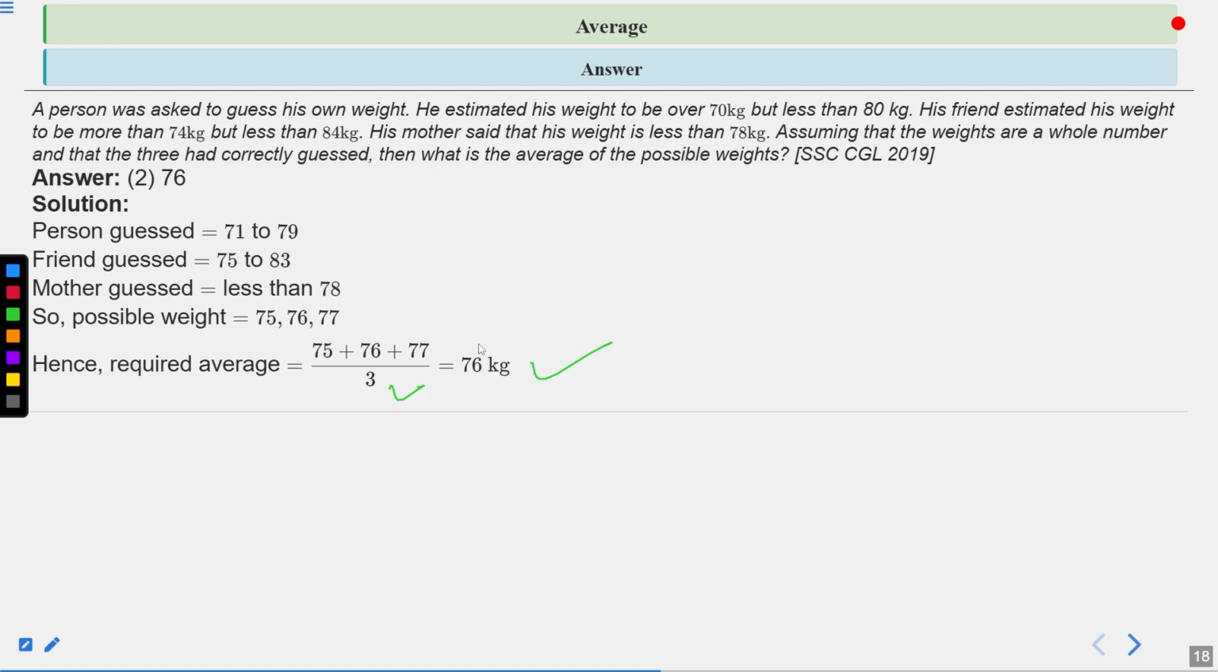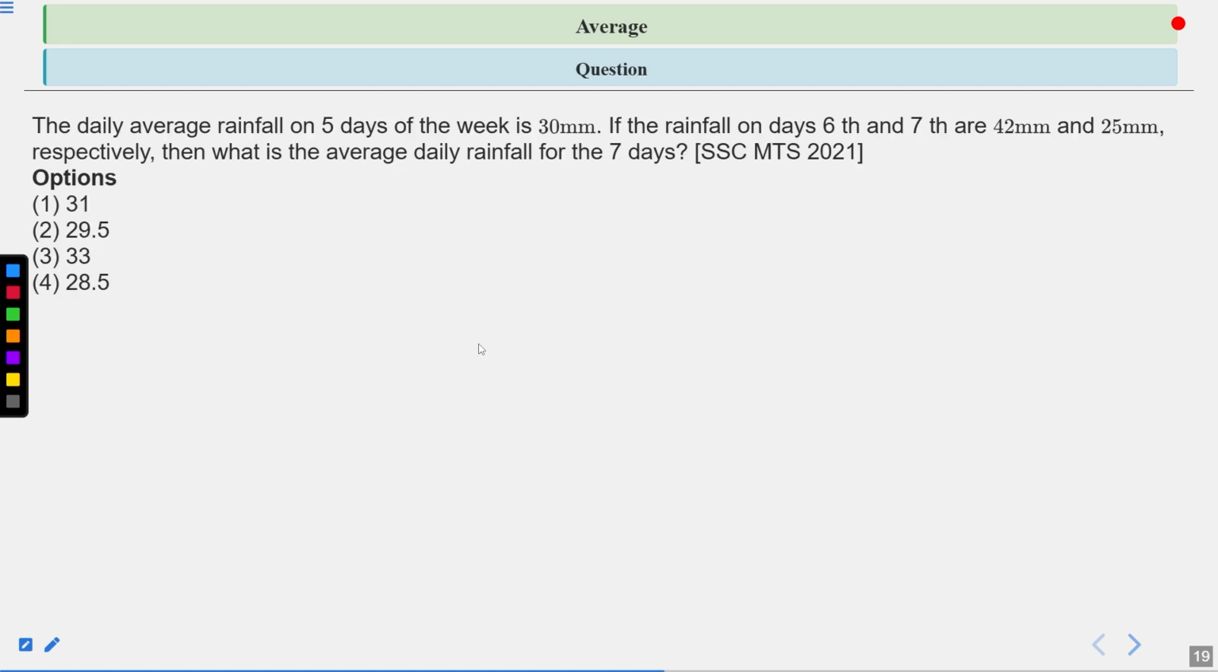Next one. The daily average rainfall of 5 days of a week is 30 mm. If the rainfall on the 6th and 7th days is 42 mm and 25 mm respectively, then what is the average daily rainfall for 7 days? This question was asked in the SSC MTS exam in 2021. There are 4 options. First is 31, second is 29.5, third is 33, and fourth is 28.5.